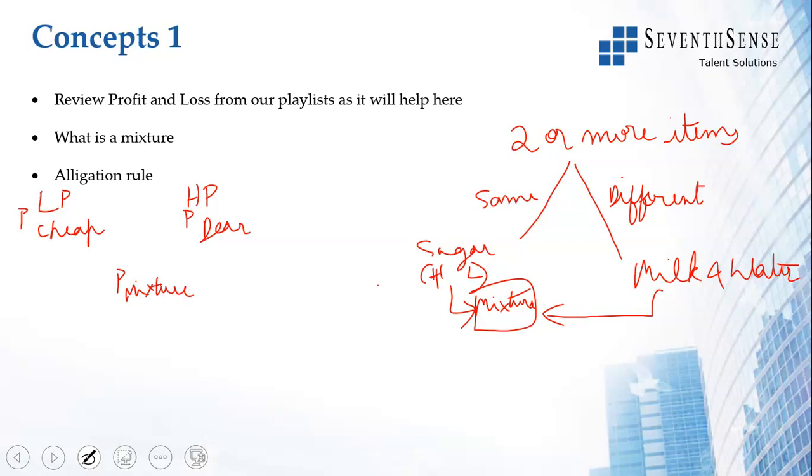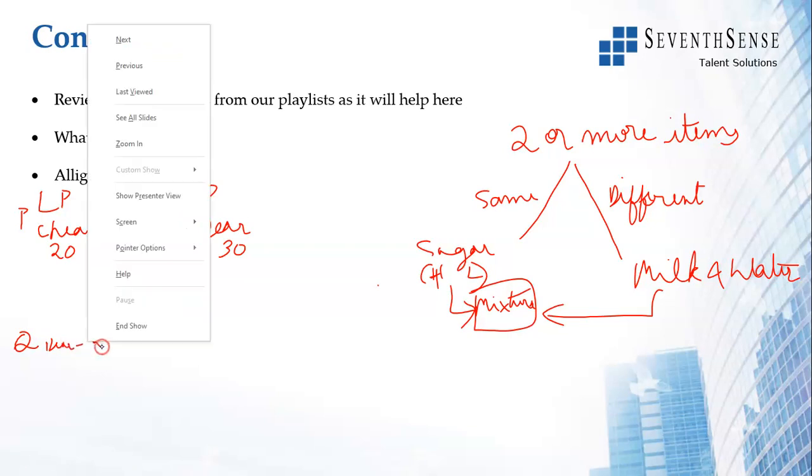So you know the price. Let us say sugar at 20 rupees and sugar at 30 rupees are mixed, and the resultant mixture is valued at 26 rupees. How much of cheap sugar is added? How much of dear sugar is added? What is the ratio? So how do you find that? It is the quantity of dear minus mixture.